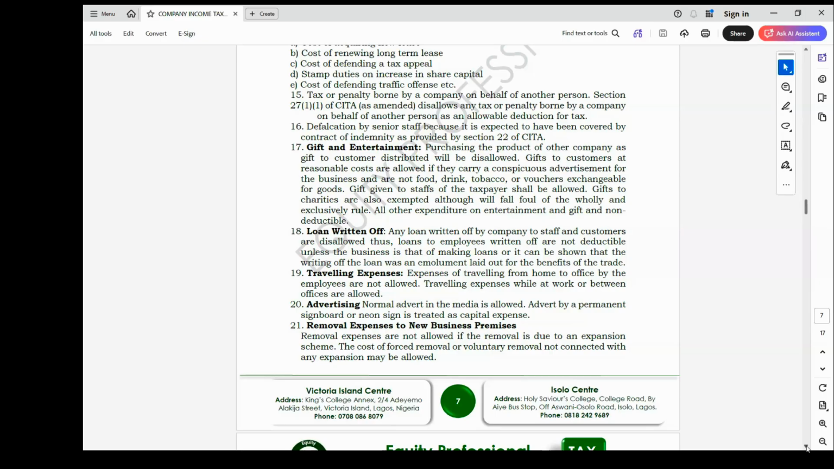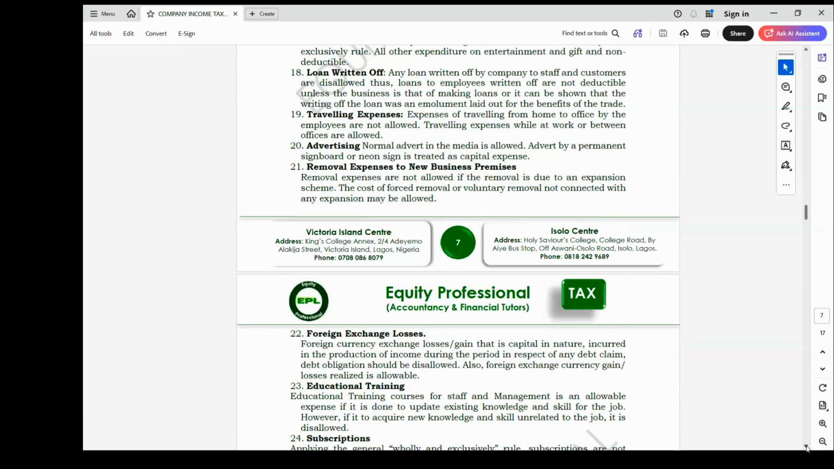Then the removal expenses to new business premises. So you are relocating from one place to another, due to expansion or because you are being transferred from one place to another in order to settle down. Those are allowable for the company, so they are not taxable in the hand of the taxpayer.